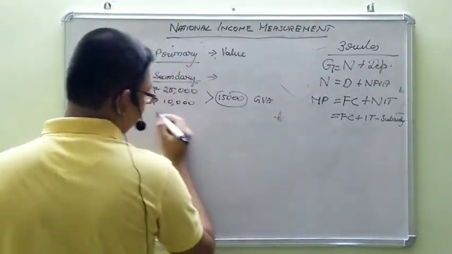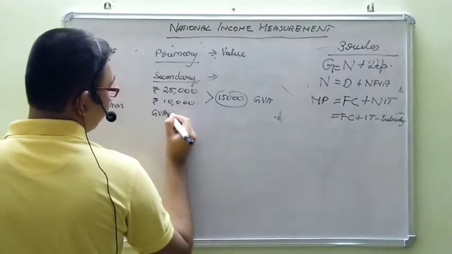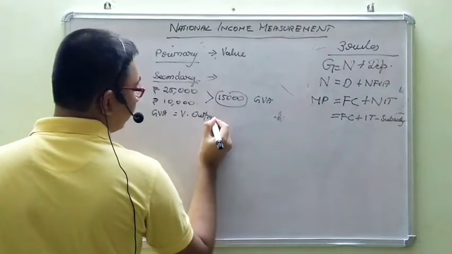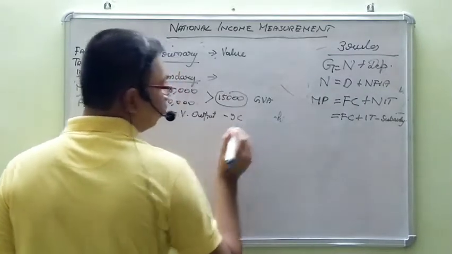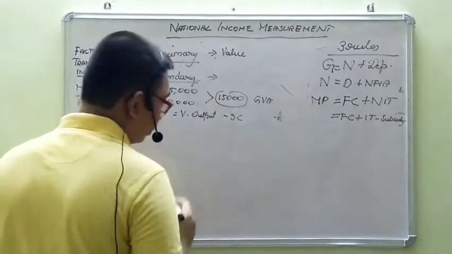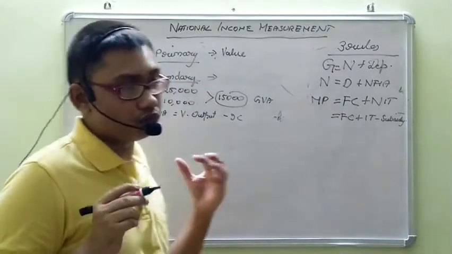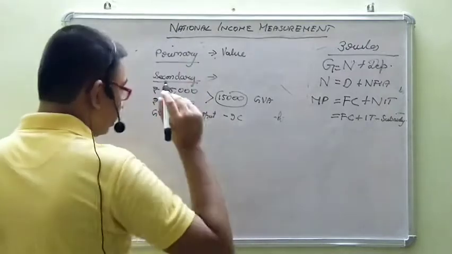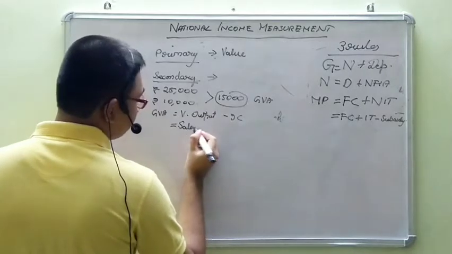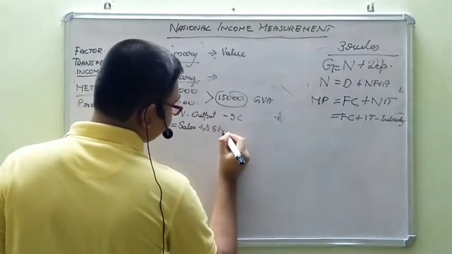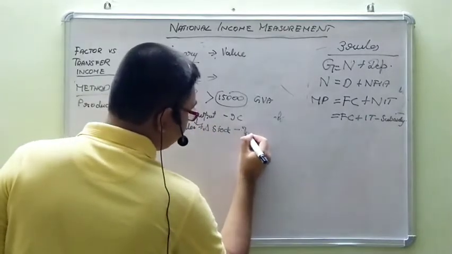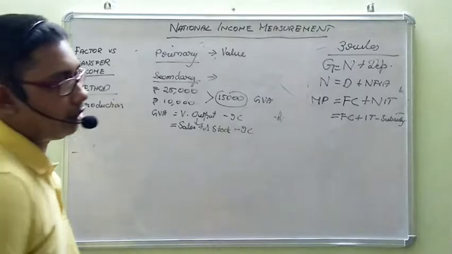Gross value added is equal to value of output minus intermediate consumption. Whatever output is produced minus whatever inputs are consumed will give this gross value added. Now, if we do not know the gross value of output, there is another formula for that. Value of output will be equal to sales plus change in stock. Okay, so GVA will be equal to sales plus change in stock minus intermediate consumption.